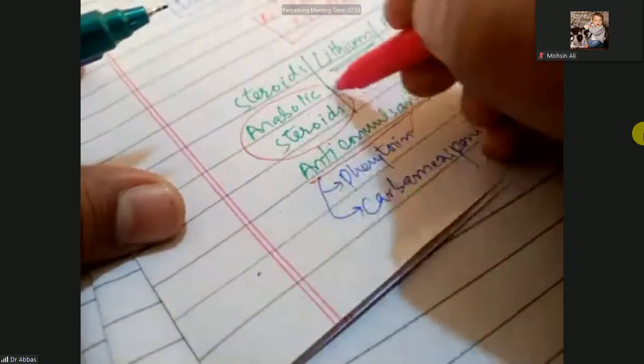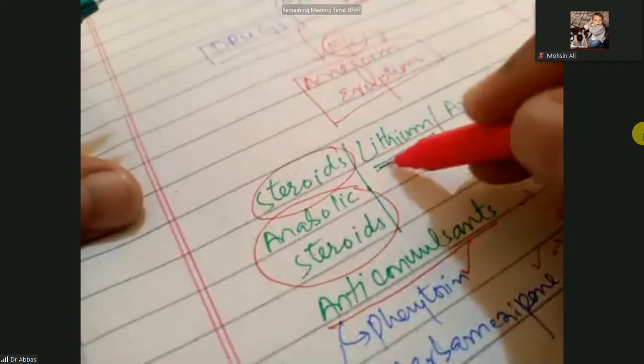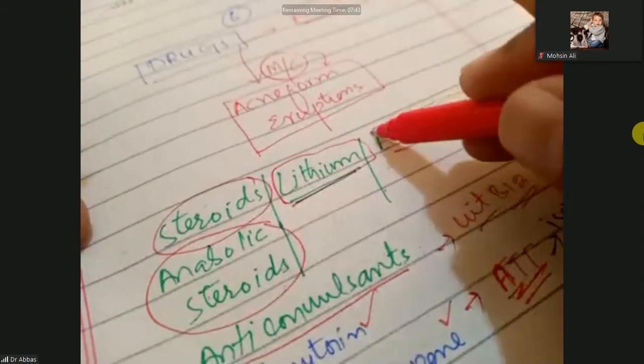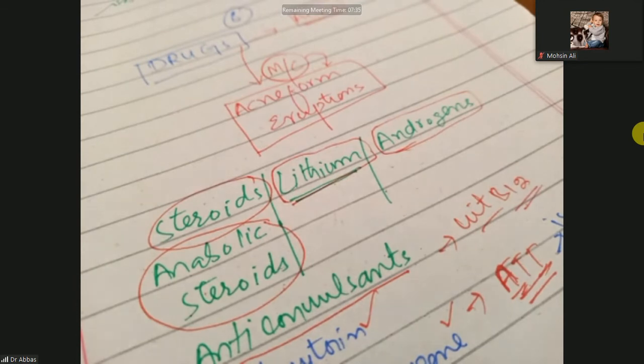Anabolic steroids can cause acne. Oral or systemic steroids, when used for a longer time, can cause acne. Mood stabilizers like lithium can cause acne, and the androgens we have studied. Testosterones are androgens. They can cause acne. Okay, so here is a point.